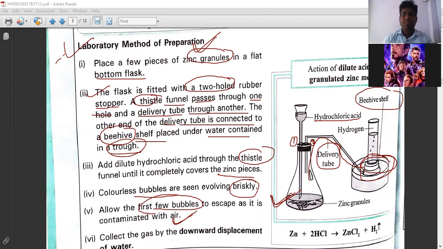So by this experiment you can get the hydrogen gas. This is a very simple experiment. Take a flask in which zinc granules are put at the bottom, put HCl. Okay. Then HCl will react with the zinc and it will form zinc chloride and hydrogen gas will liberate. Okay. So collect this hydrogen gas in another flask, right? So this is the laboratory method for preparation of hydrogen gas. So write